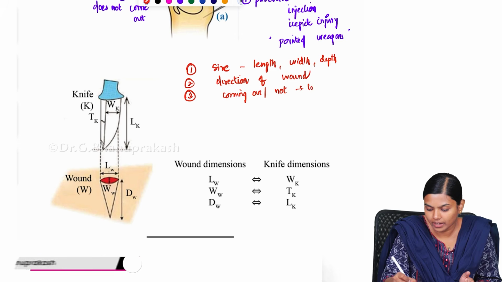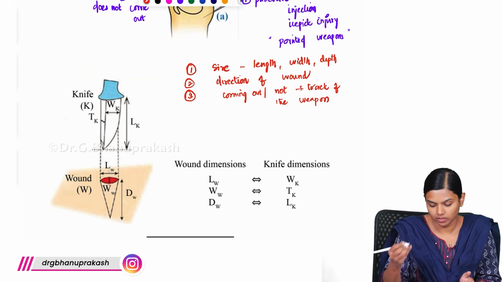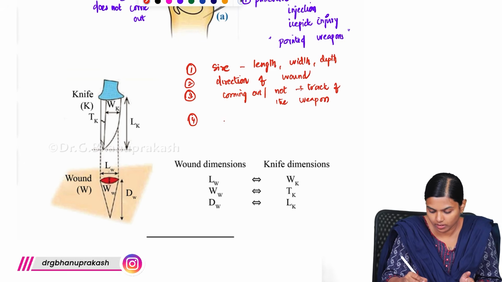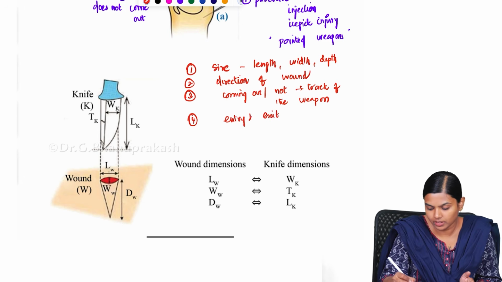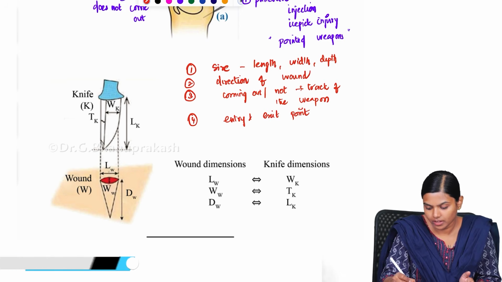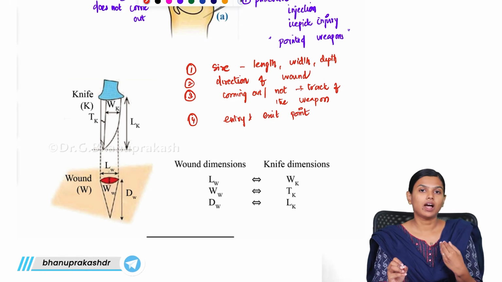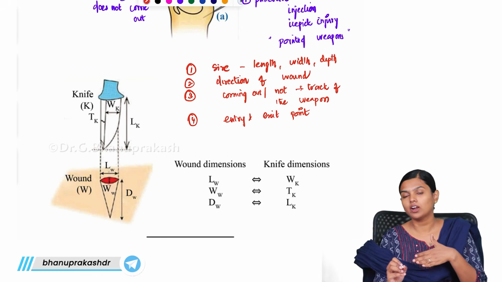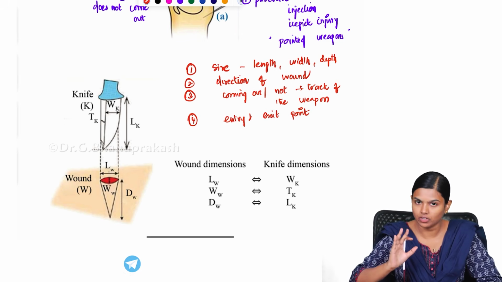You also have to mention whether it is coming out or not, and what the track of the weapon is. All these things you have to explain in detail: entry and exit point, how it entered, what is the size of the injury, how it travelled inside your body, and how it exited your body. All this you have to mention in your report.